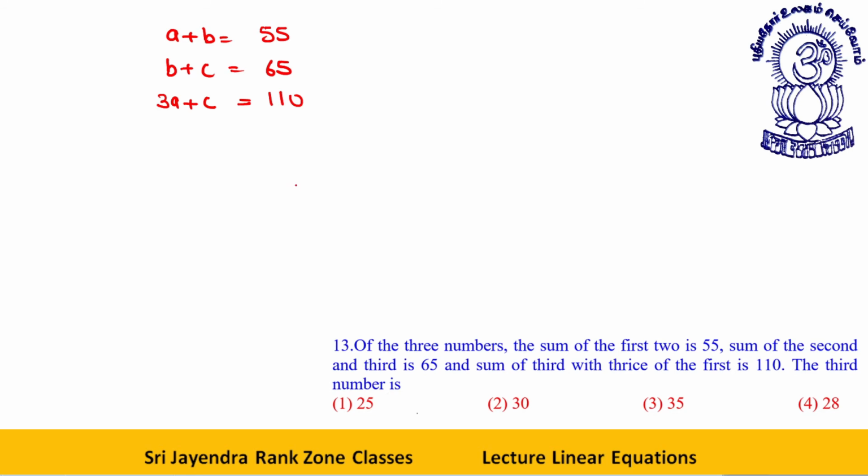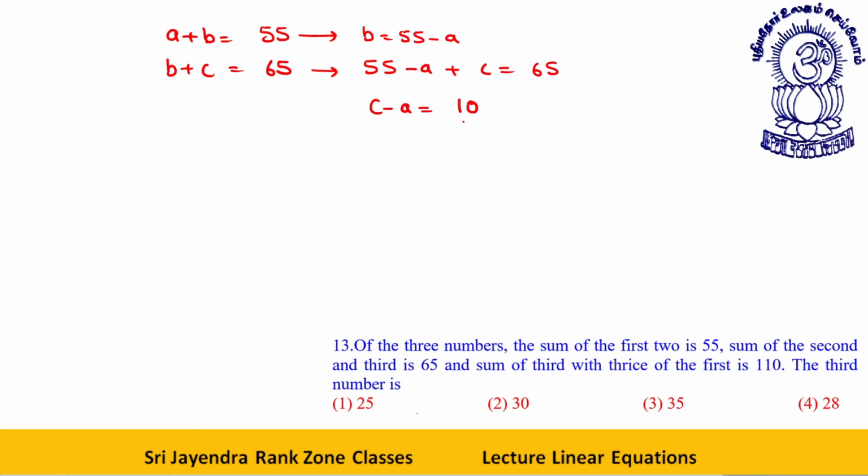See, let's start putting the values. From here, what do you get? B is equal to 55 minus A. So I put 55 minus A plus C is equal to 65. Or I can say C minus A is equal to 65 minus 55, that is 10. C minus A is equal to 10.